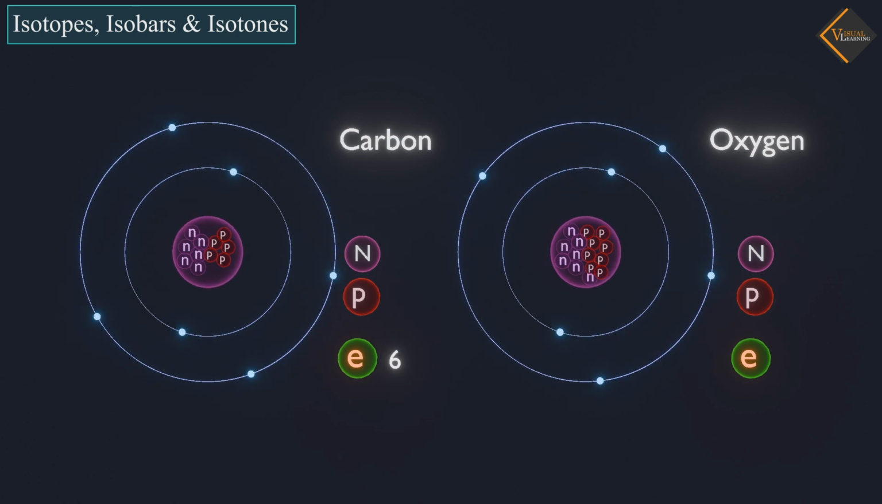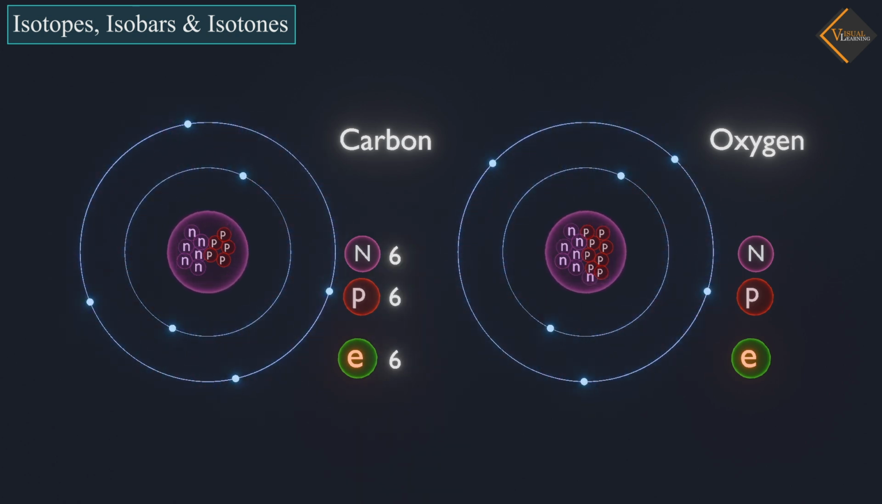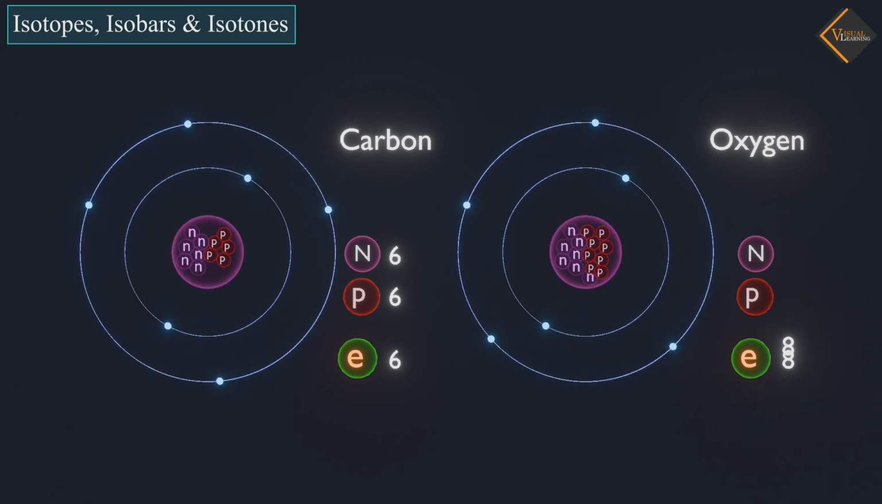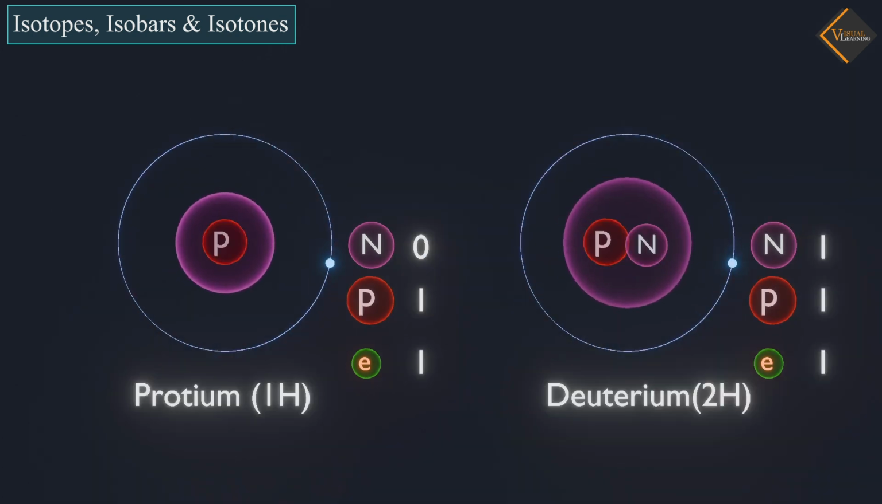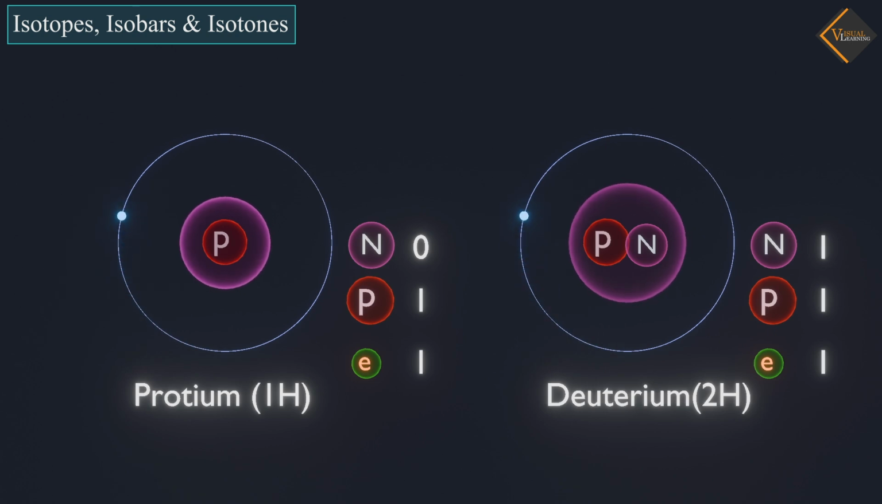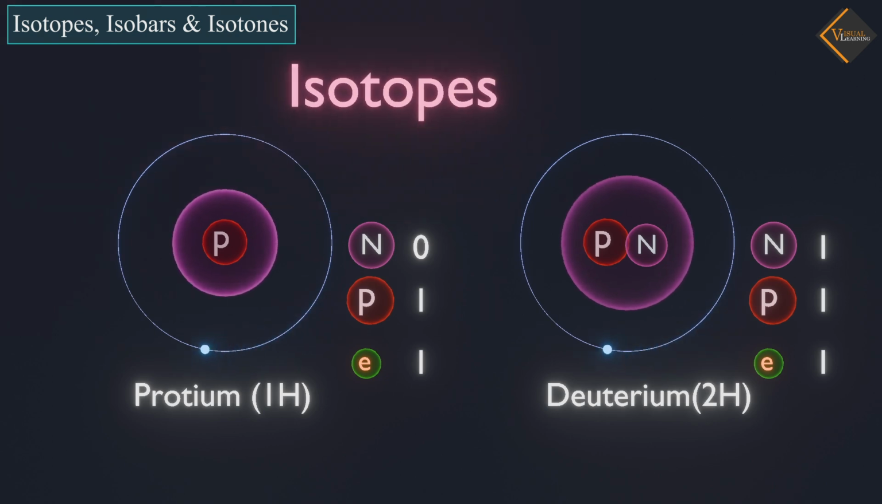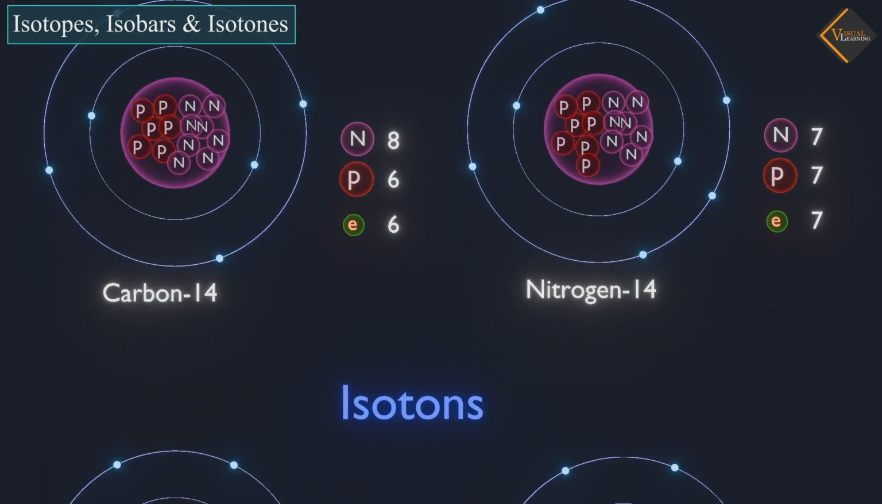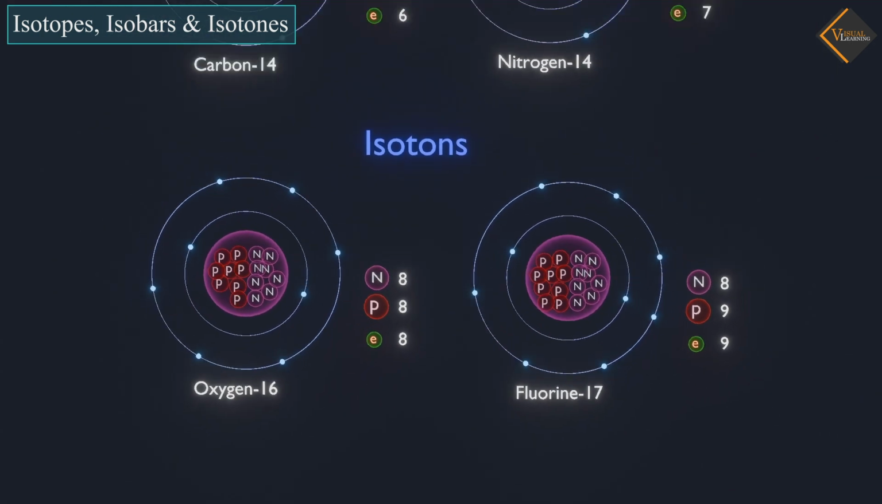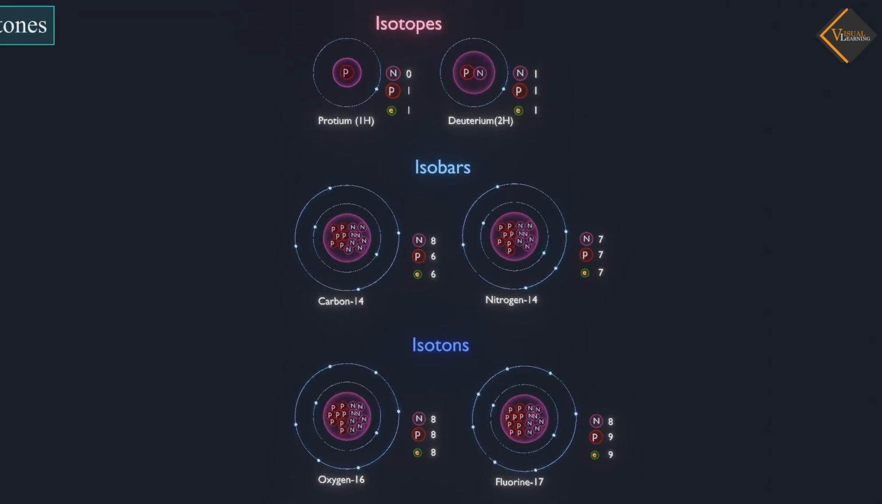Carbon has 6 electrons, 6 protons, and 6 neutrons. Oxygen has 8 electrons, 8 protons, and 8 neutrons. When the numbers of these particles change, new types of atomic species are formed. These atomic species are of three types: isotopes, isobars, isotones. Let's understand each one in detail.